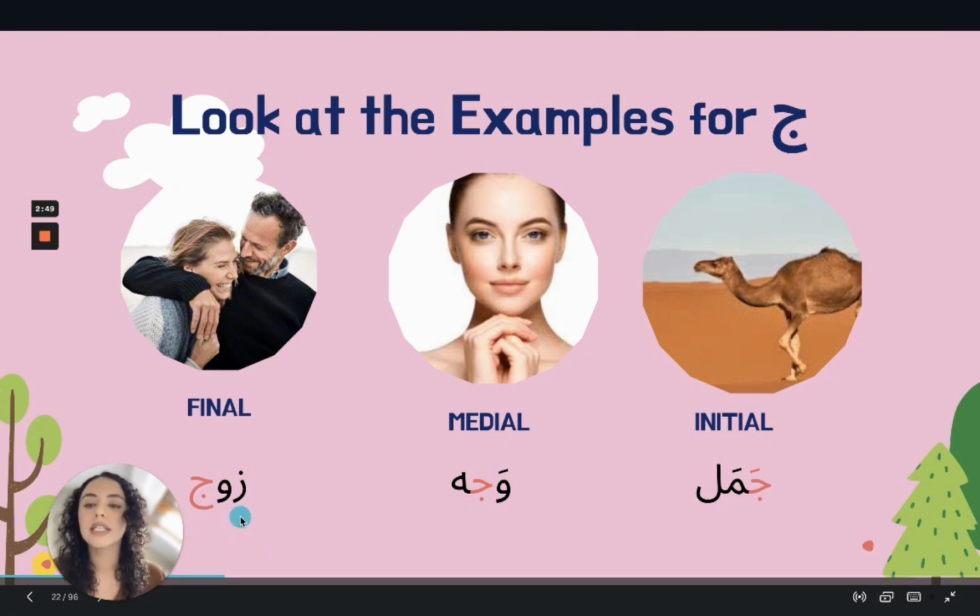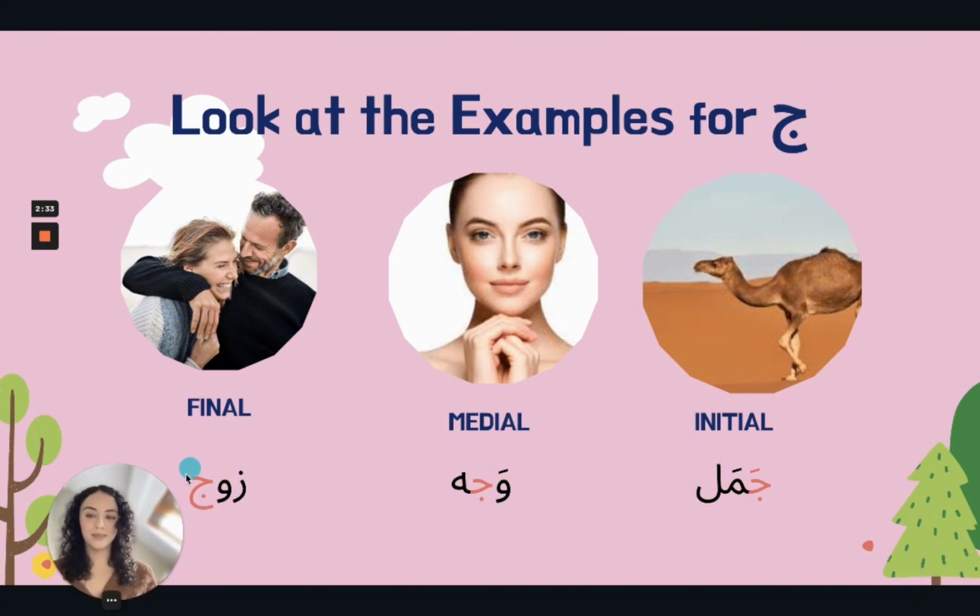Zauj. Zauj means husband. And again, at the end of the word, you'll always have the Jeem in its first form, which is the Jeem like this. All right, let's keep going.